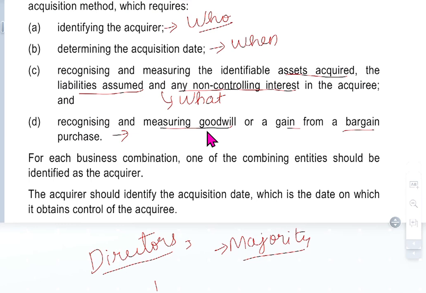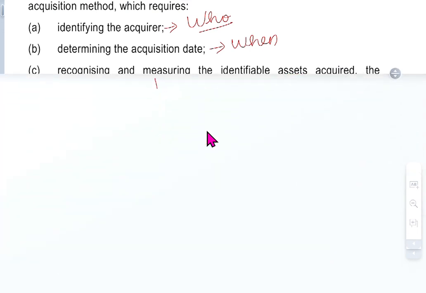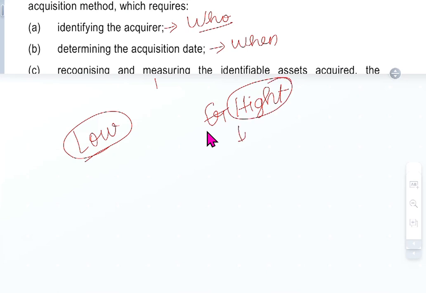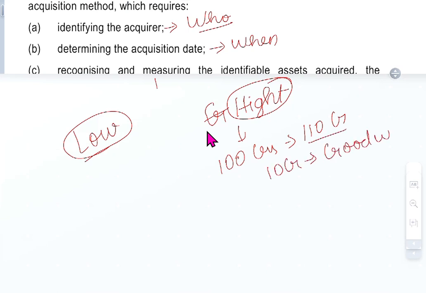Then measuring the goodwill is what gain they got from this, because sometimes they will have a profit on acquisition. They may get the company shares for low cost, or sometimes at a very high cost. When they pay high, say the asset is valued at 100 crores but they pay 110 crores, this 10 crores will go to goodwill.